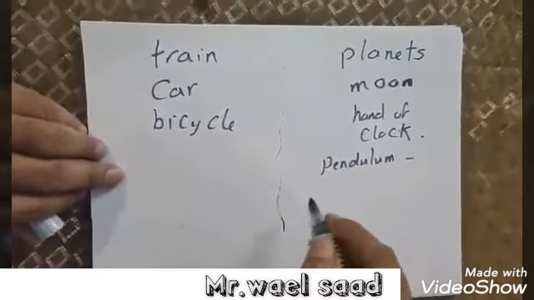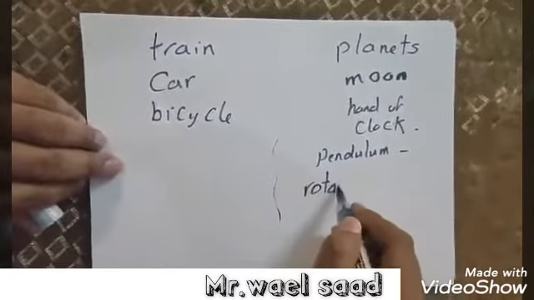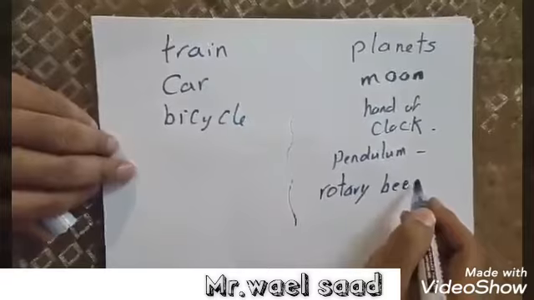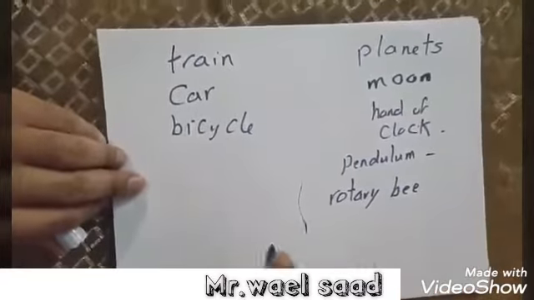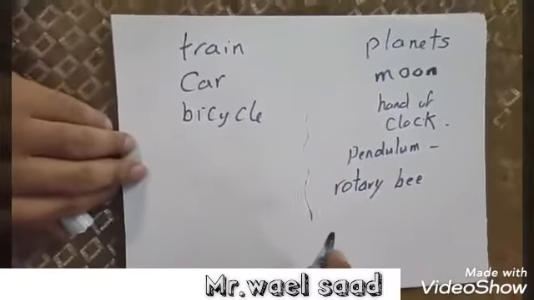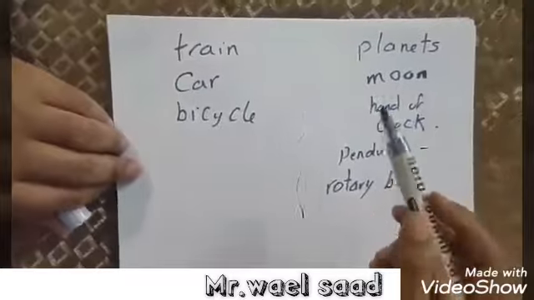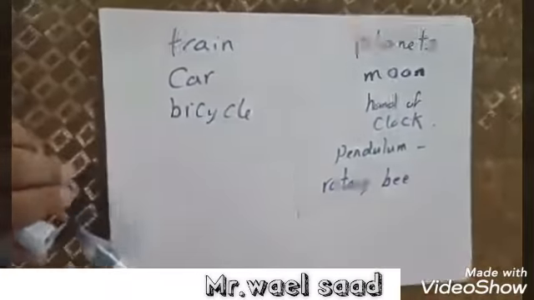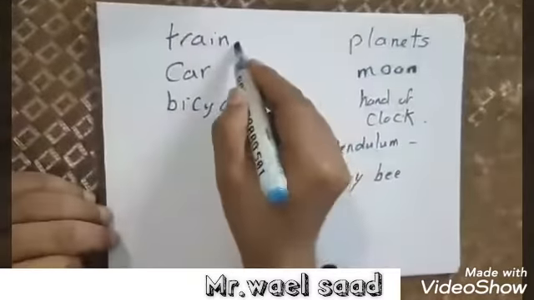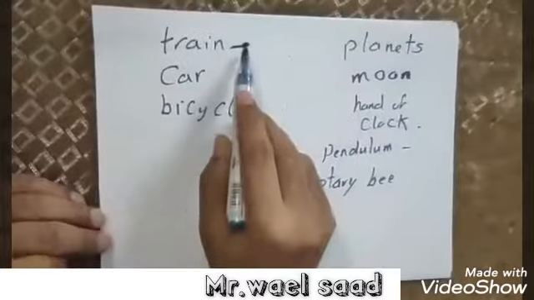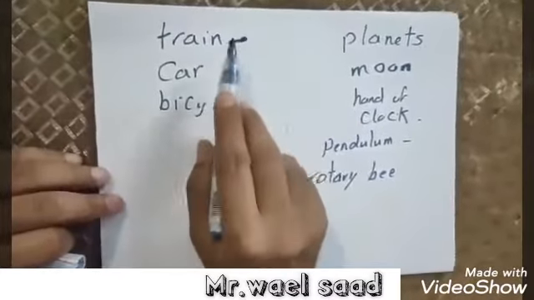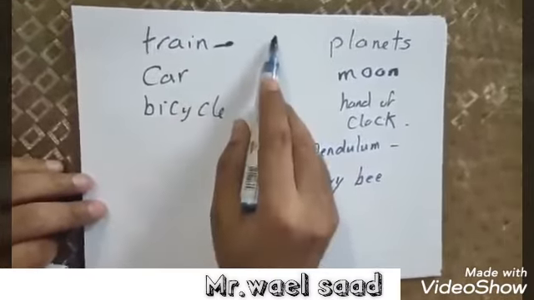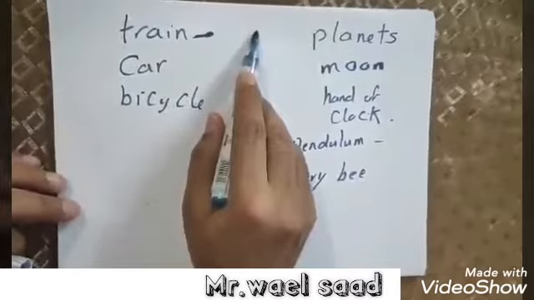And we may talk about the rotary bee, that you play with. Okay, my dear student, what is the difference between this type of motion and this type of motion? As you see, the train motion starts from a point and ends at another point. Maybe it starts from Cairo and ends in Aswan.